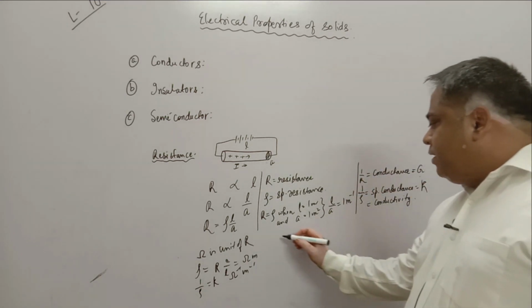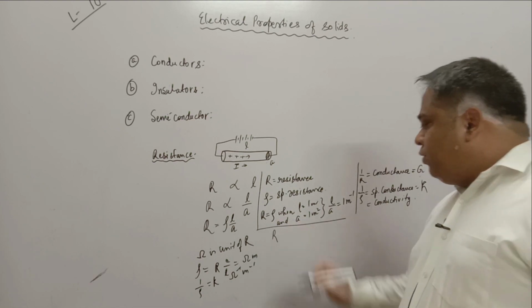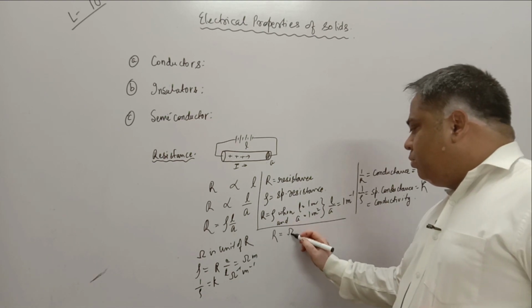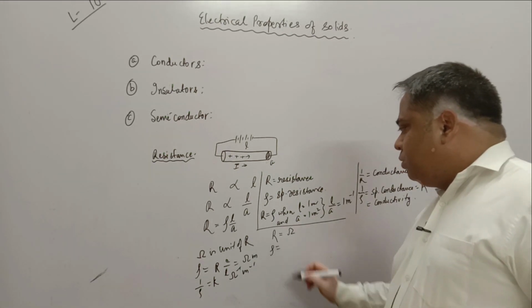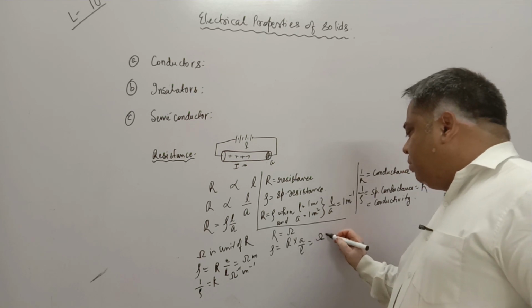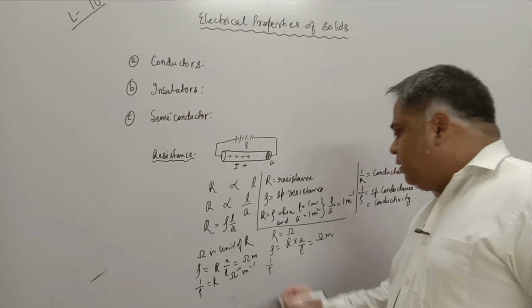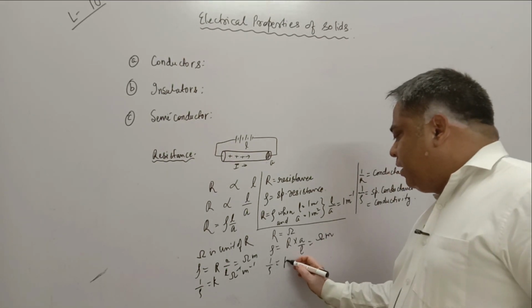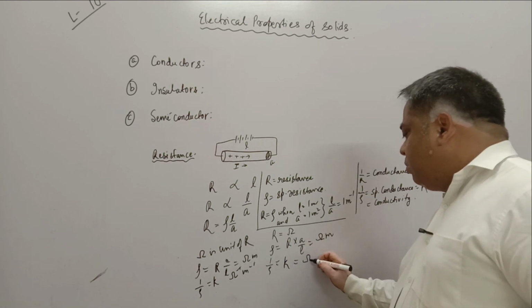So we have derived that the unit for resistance is ohm, which we know. Resistivity is equal to resistance into A by L, which is ohm meter. So 1 by resistivity is equal to conductivity, and its unit is per ohm per meter.